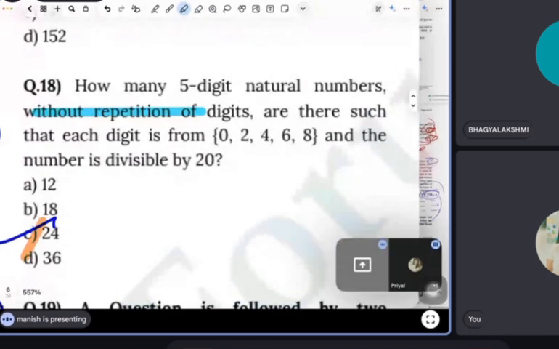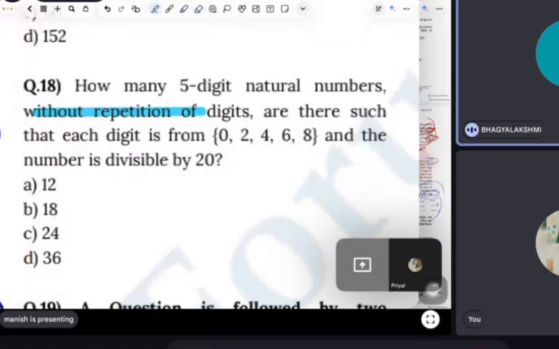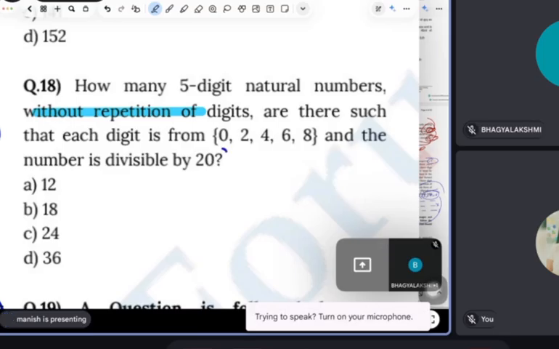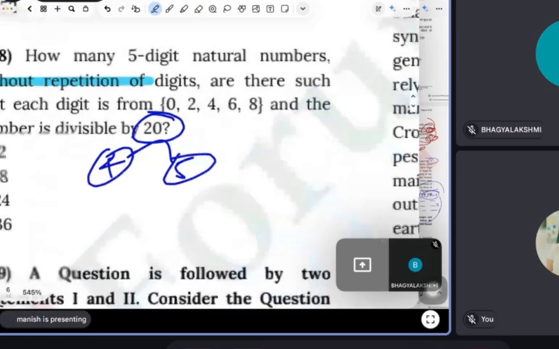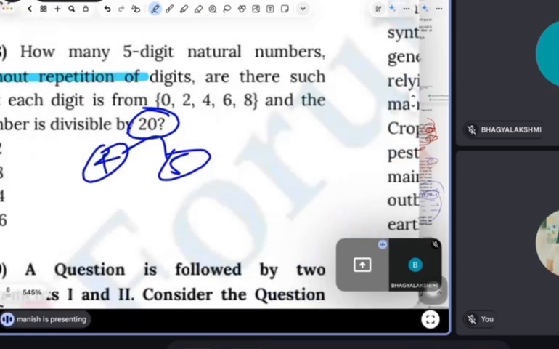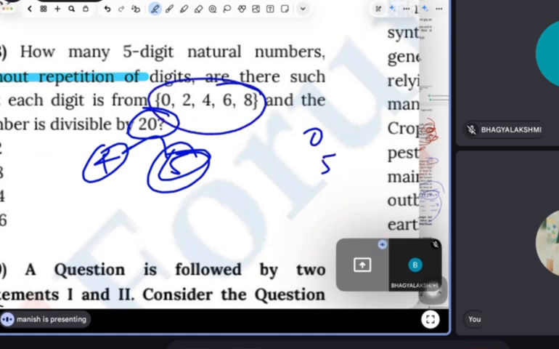How many 5-digit natural numbers without repetition of digits are there such that each digit is from 0 to 6 and the number is divisible by 20? Five-digit natural number, without repetition of digits, each digit from 0 to 6, and the number must be divisible by 20. It means that number must be divisible by 4 and 5. This is the divisibility rule, basic number system. If a number has to be divided by 5, there is only one condition, guys: the unit digit has to be 0 or 5. But since there is no 5, the unit digit has to be 0. So 0 is fixed now.